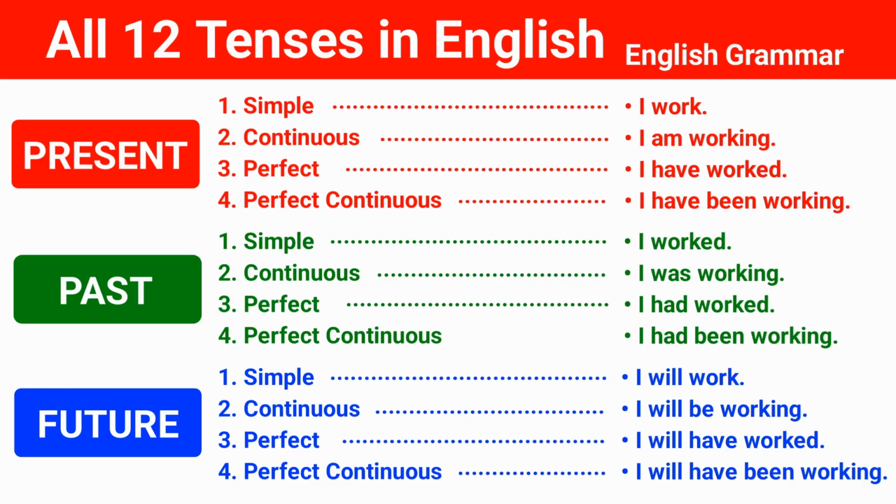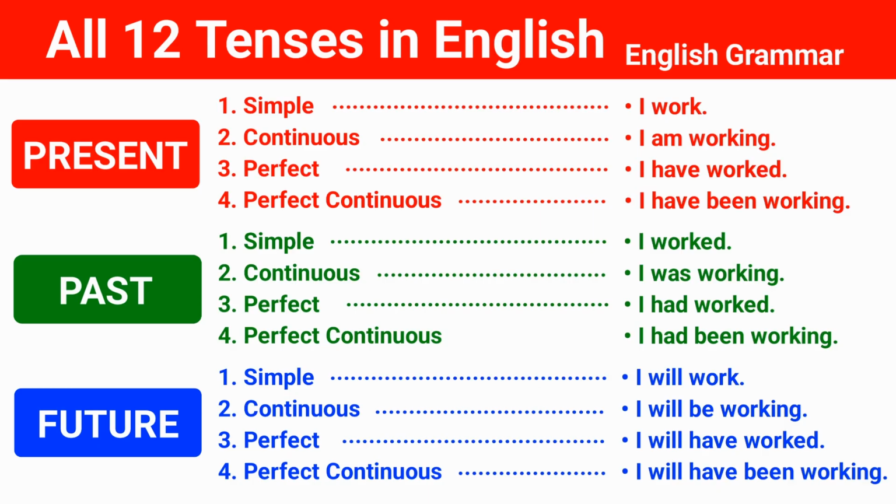The simple past describes actions completed in the past, for example, I worked, or I worked yesterday. The past continuous describes actions that were in progress at a specific time in the past, for example, I was working, or I was working at 5 p.m.